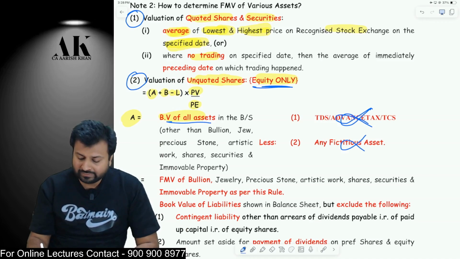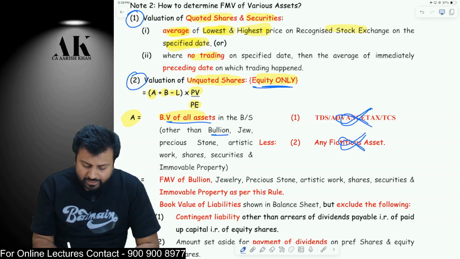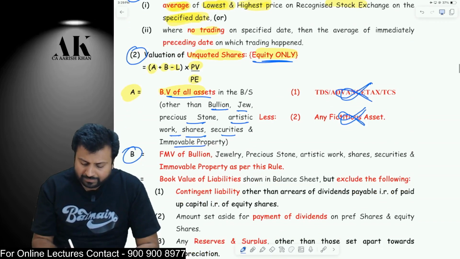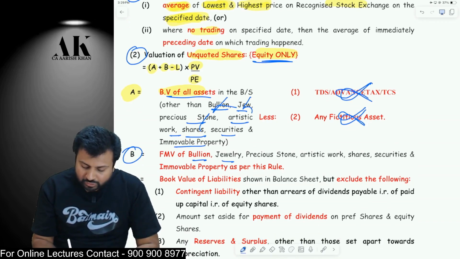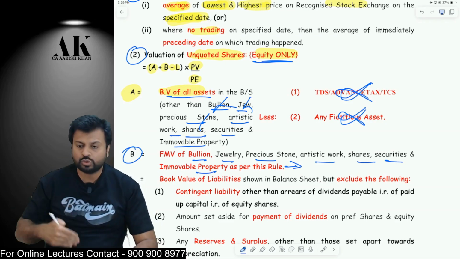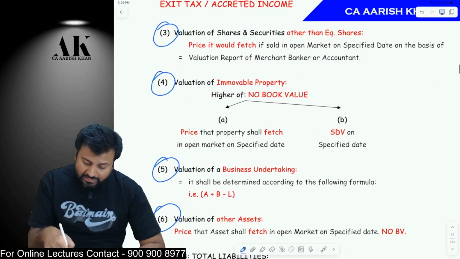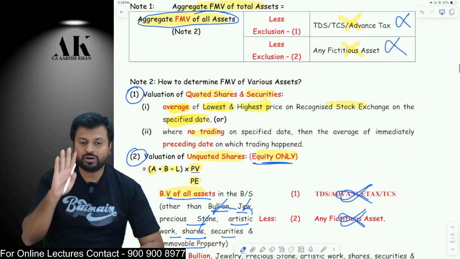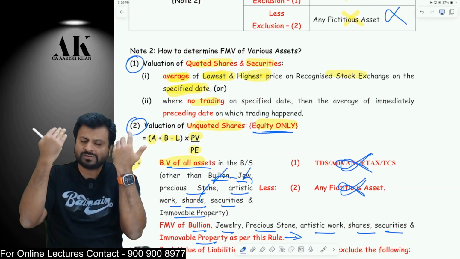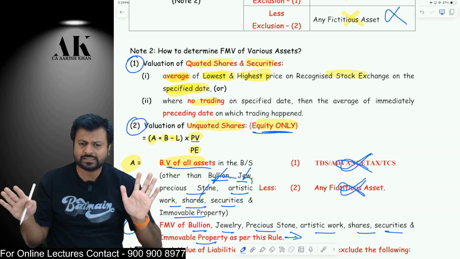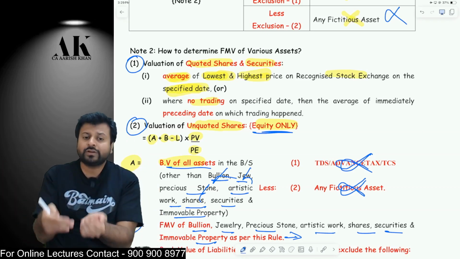Except, don't take TDS, advance tax, don't take fictitious assets. Don't take bullion, jewelry, precious stone, artistic work, shares and securities, immovable property. That is covered in point number B. Okay. For point number B, all these assets which are excluded here will be covered in point number B. And bullion, jewelry, precious stone, artistic work, shares and securities, immovable property will be valued as per this rule. And what is the rule? That is mentioned in point number 3, 4, 5, 6. Okay. So you have to be very careful. What is A? A includes all assets except two items which will never come: TDS, TCS, advance tax and fictitious assets, and some items which will come in point number what?